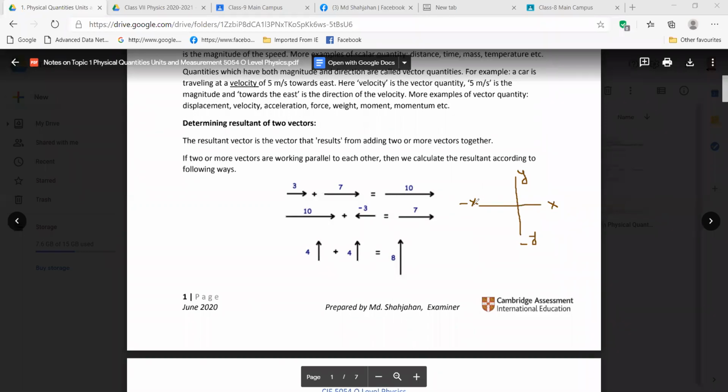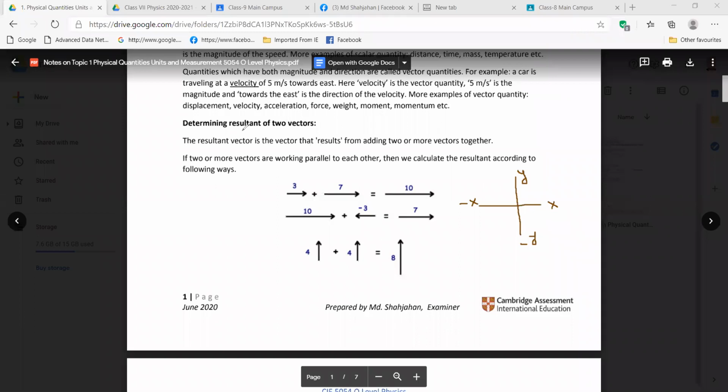Here the arrow is on the left side, then it will be negative. So negative. Then 10 minus 3 is 7. Now it's clear. Any more questions, anyone? Please ask me. Any more questions, please?